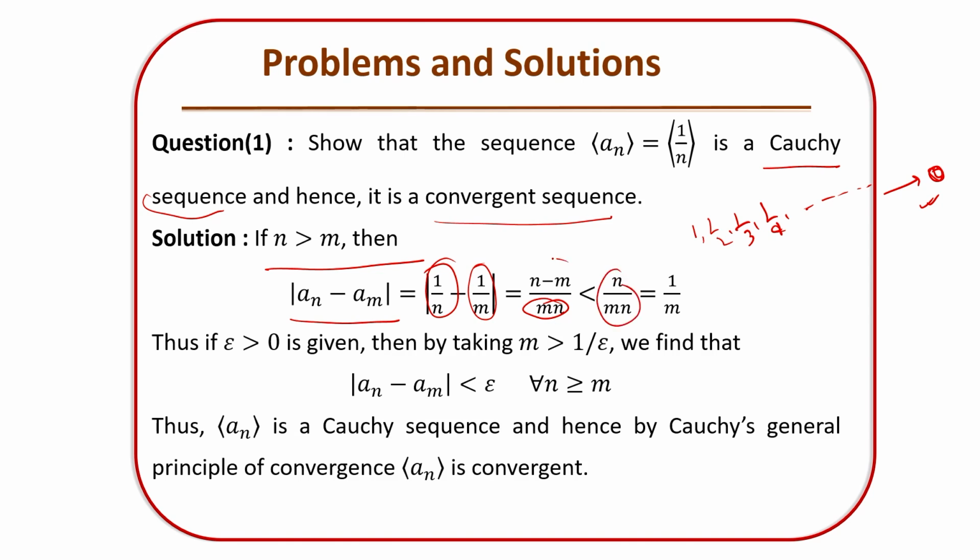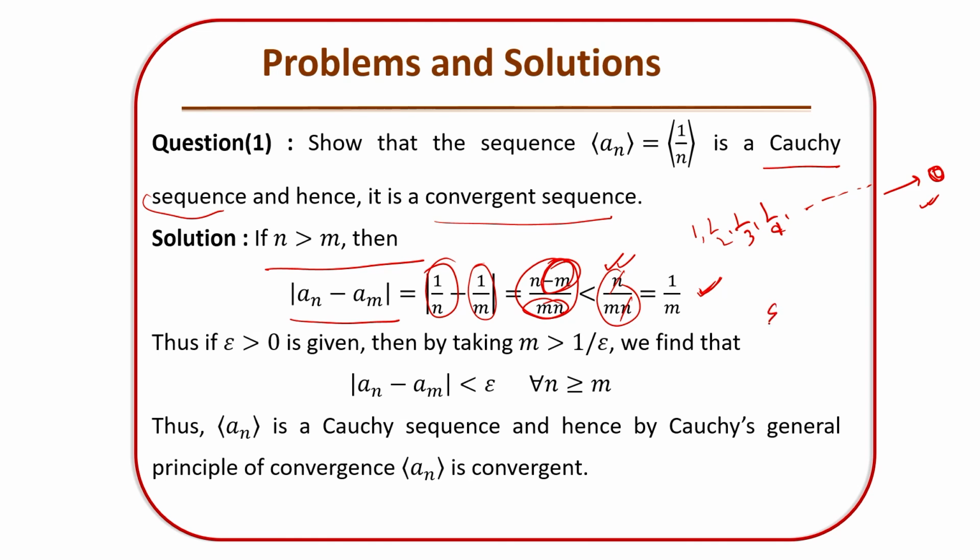So the whole term here, (n minus m) divided by mn, must be less than n divided by mn, isn't it? Why? Because it already has the minus of m. That's why n divided by mn is a bigger term. And this will give you 1 by m. So that means |a_n minus a_m| is less than or equal to 1 by m.